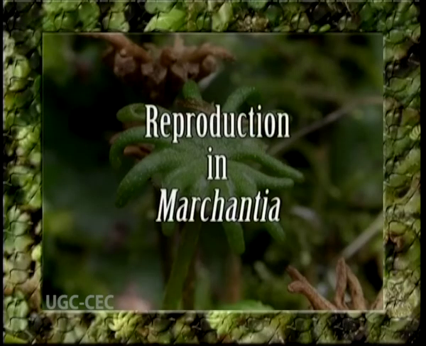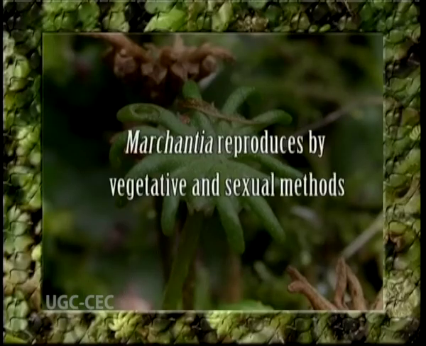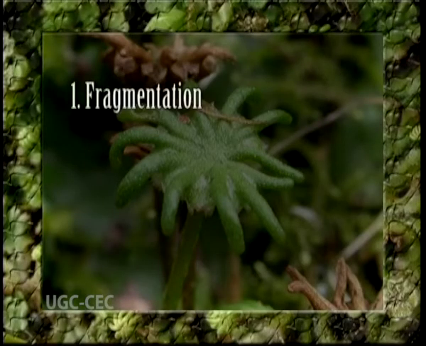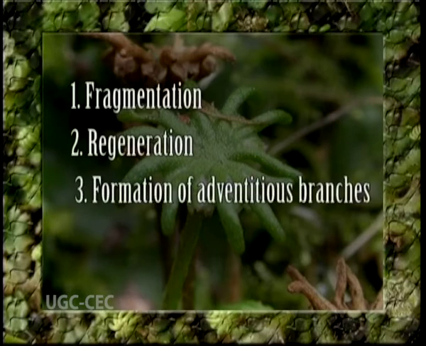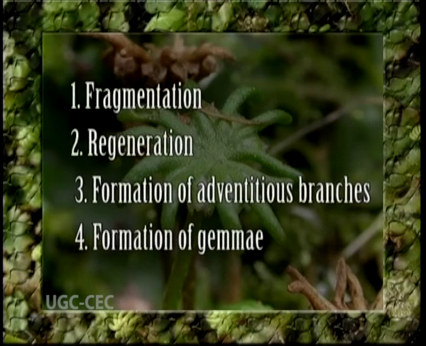Now, reproduction. Dear students, Marchantia reproduces by vegetative and sexual means. Vegetative reproduction. The vegetative reproduction takes place in many ways such as fragmentation, regeneration, formation of adventitious branches and formation of gemmae. Now, fragmentation, this is the most common method of reproduction in Marchantia.